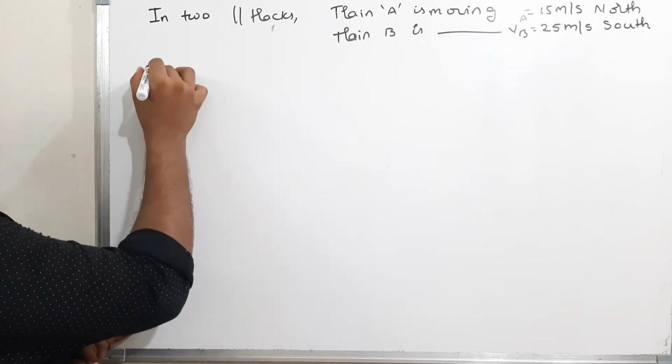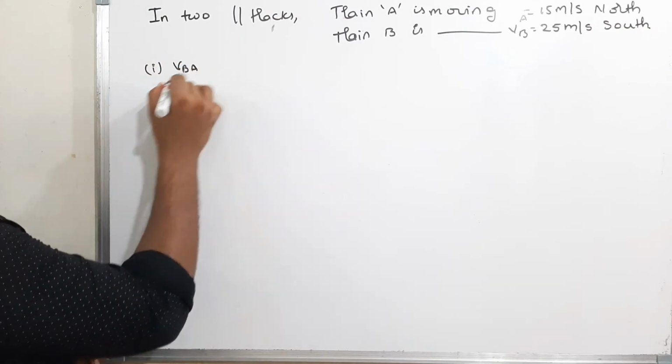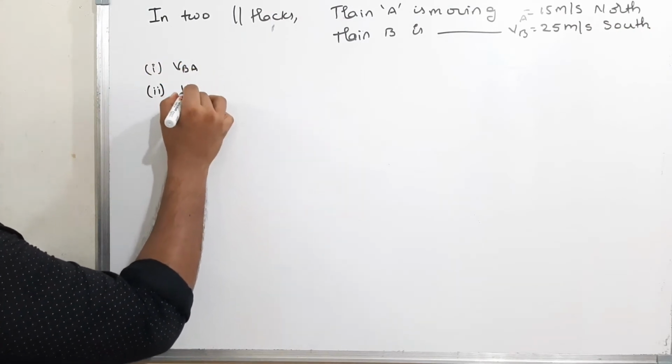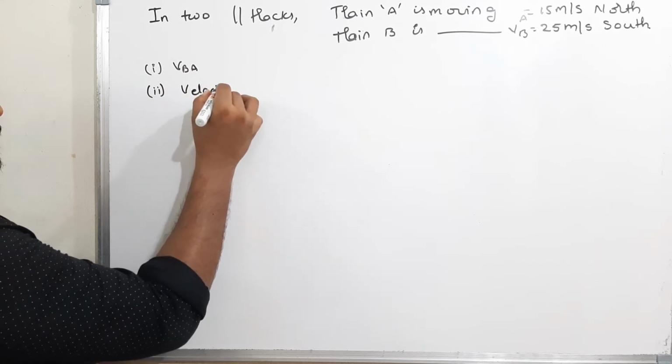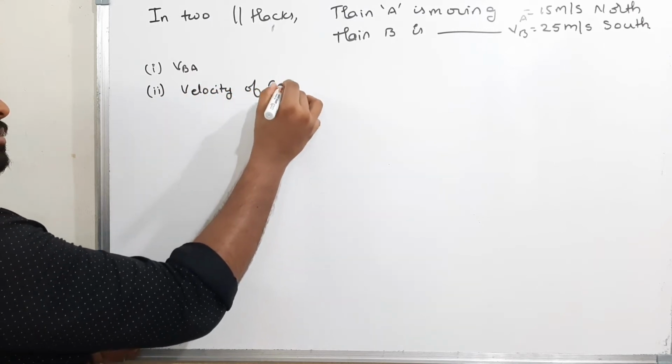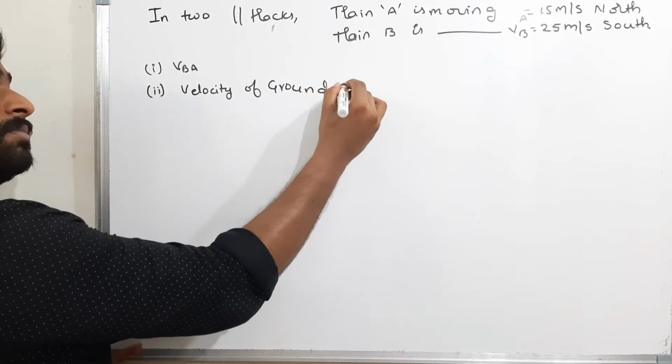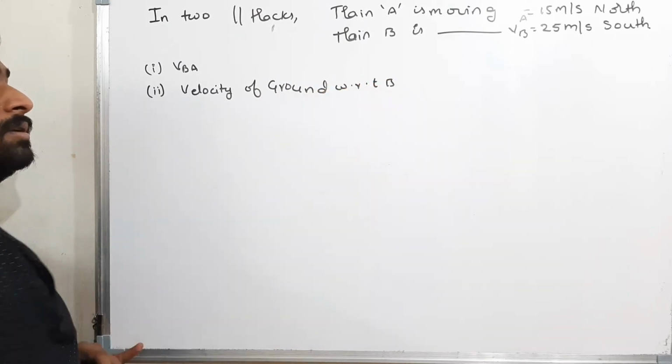Now find the velocity of B with respect to A. Second one, find the velocity of the ground with respect to B.